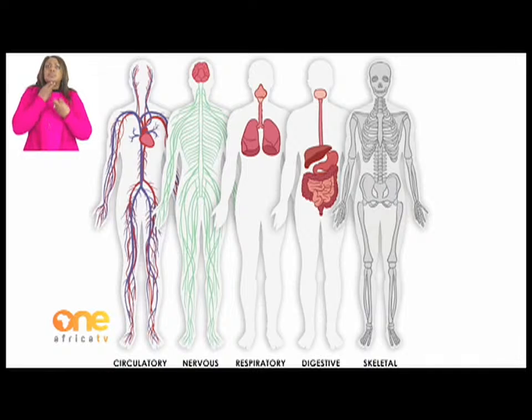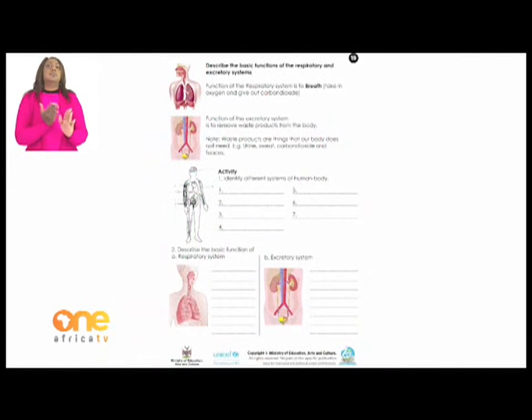The last system is the skeletal system or a skeleton system. It is made up of bones which helps you to move, run, and support the body. Let's turn on page 15.